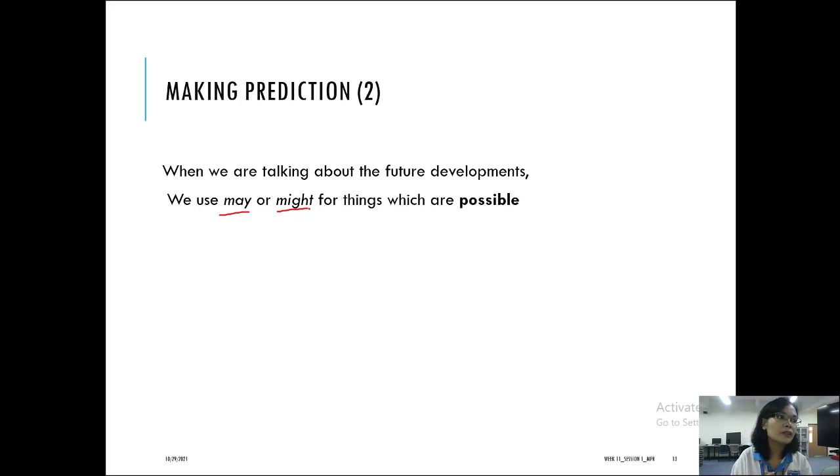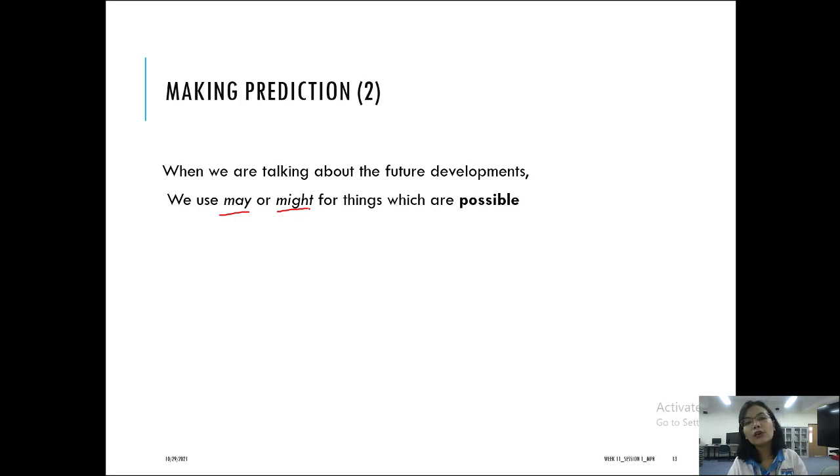Like for example, the sun will always rise in the morning. It never rises in the afternoon or evening. But then we can always think there's a slight chance that it may not rise, for example.